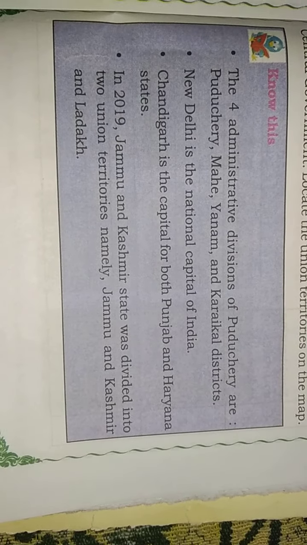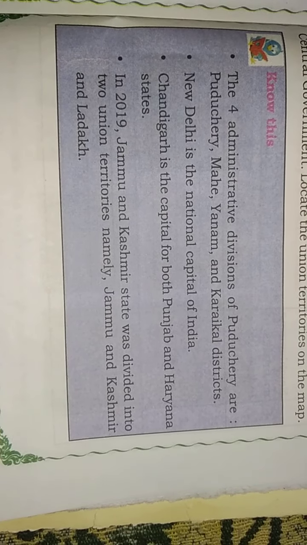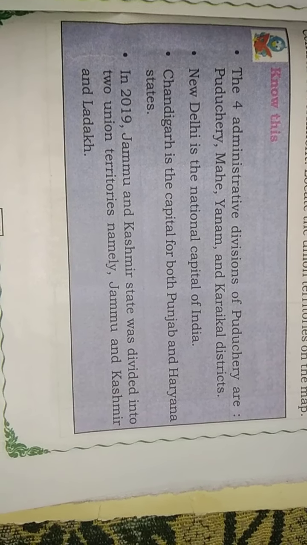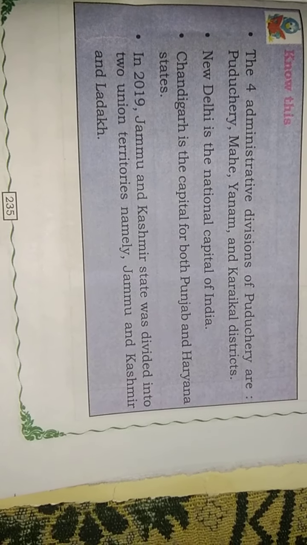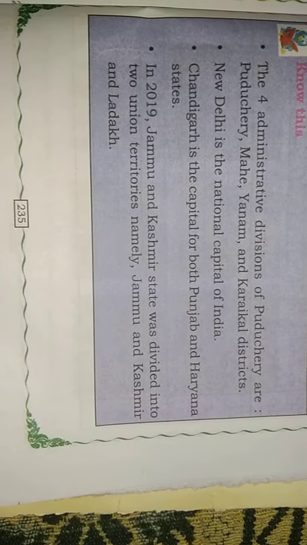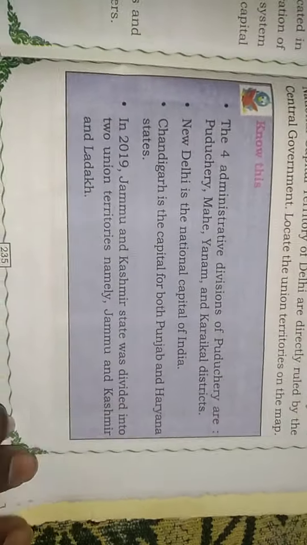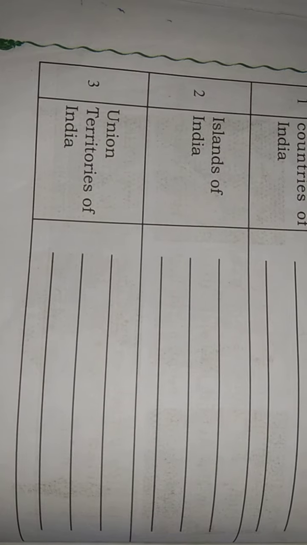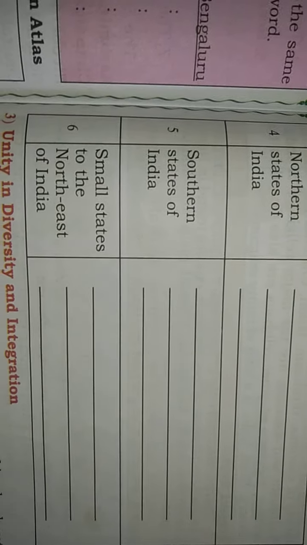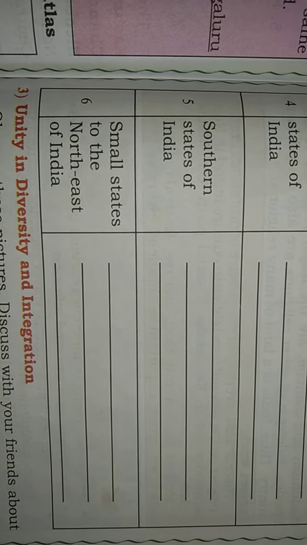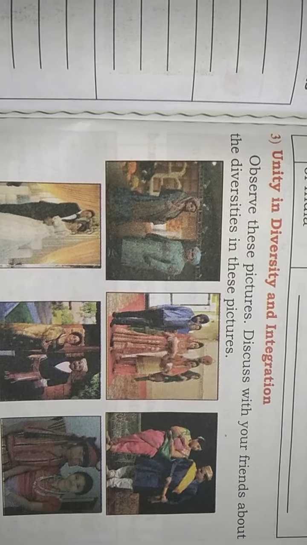Today we are going to discuss the four administrative divisions of Pondicherry, and which is the capital city of our country. Chandigarh is the capital city for both Punjab and Haryana states. In 2019, Jammu and Kashmir state was divided into two union territories. Which are they? We also discuss the neighboring countries of India, islands of India, union territories of India, the northern states, the southern states, small states to the northeast of India, and unity in diversity and integration.